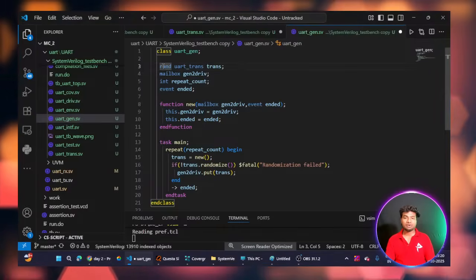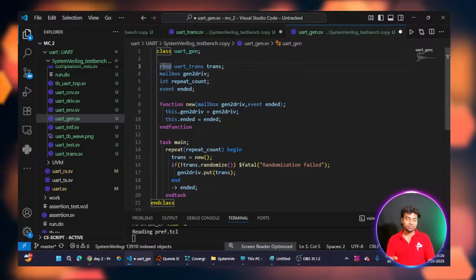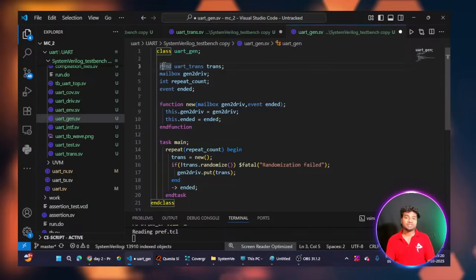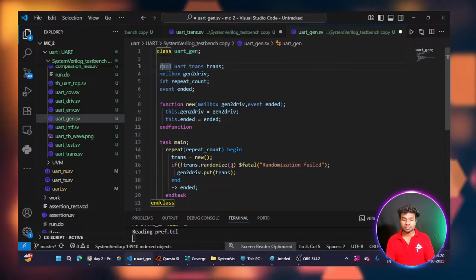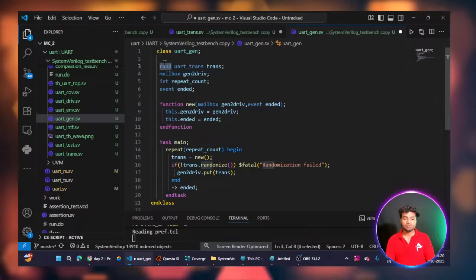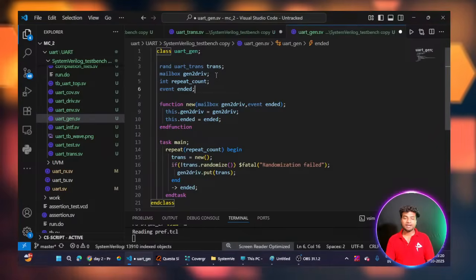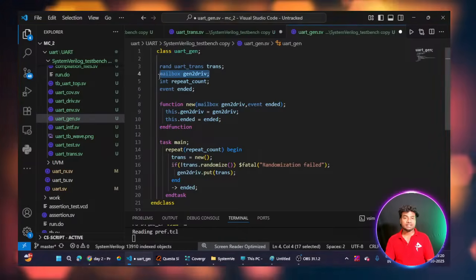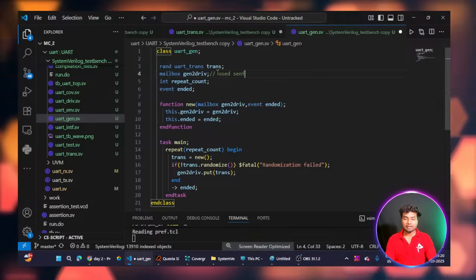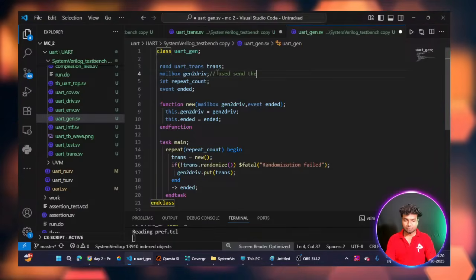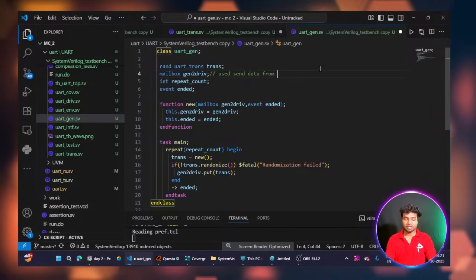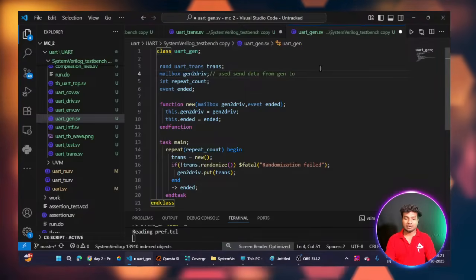You can see the rand keyword here. The rand keyword is used for randomization. If you don't give the rand keyword, you can't do randomization, you can't use the randomize method. So if you want to randomize, you have to write the rand keyword. And then I am creating one mailbox here. This is the syntax for the mailbox. It is useful to send data from generator to driver.